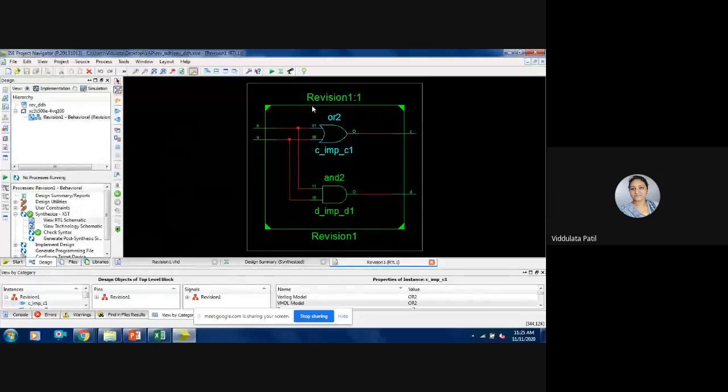Now you want to simulate this. We have written the code and generated the RTL schematic for it, but we want to check whether it is giving the expected result.